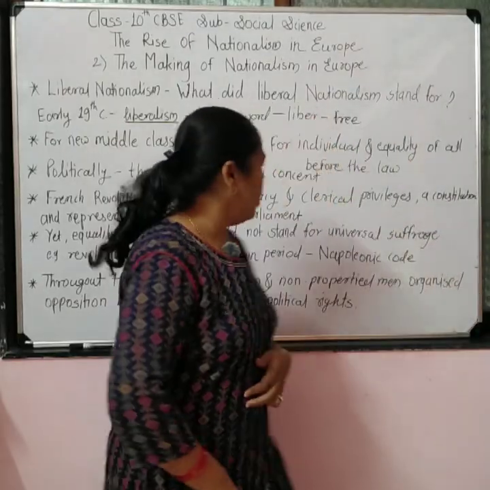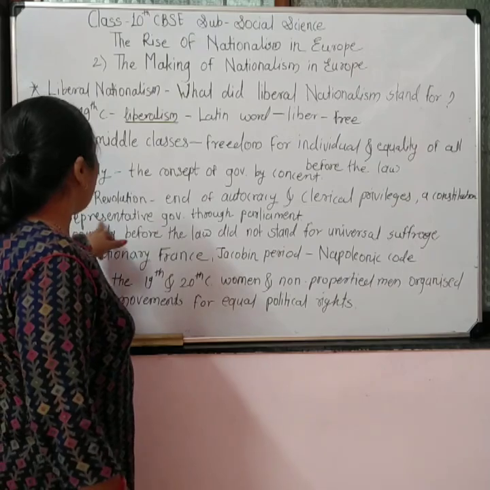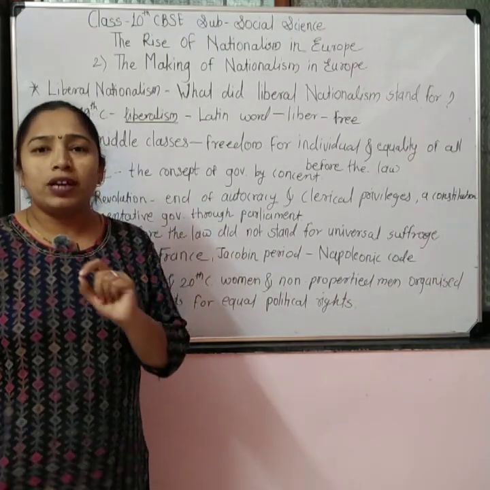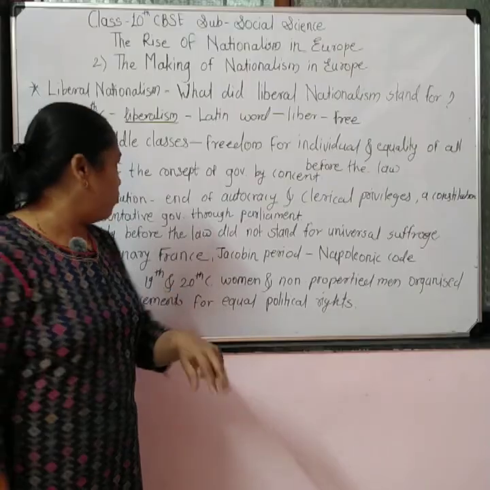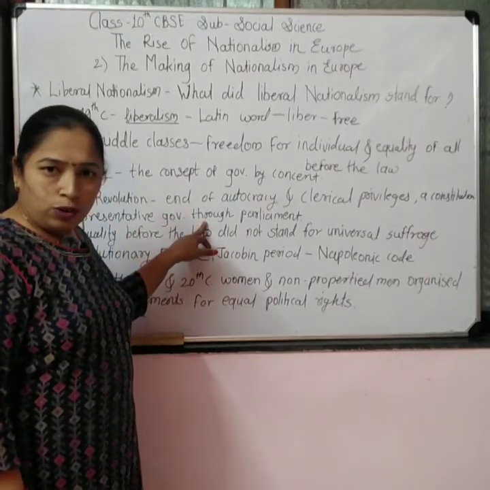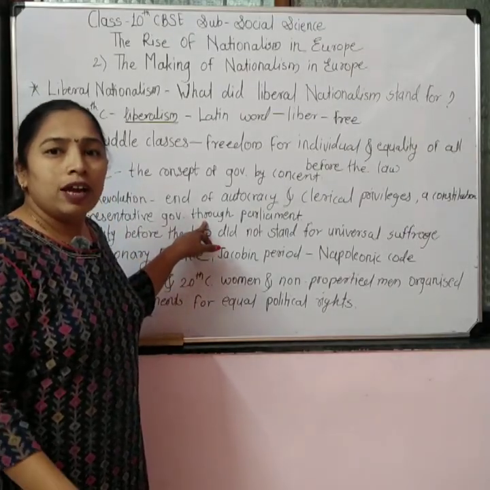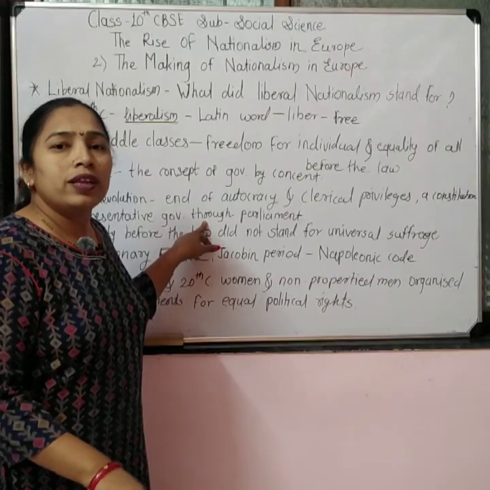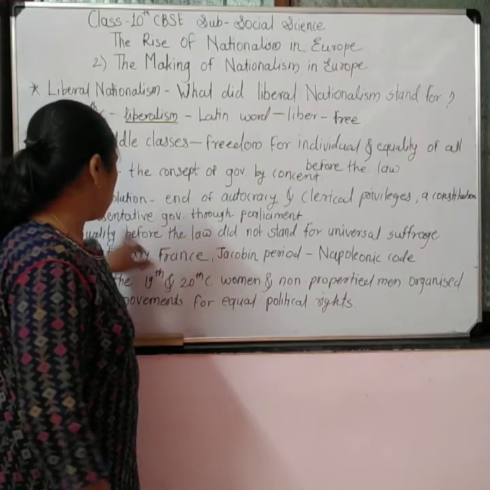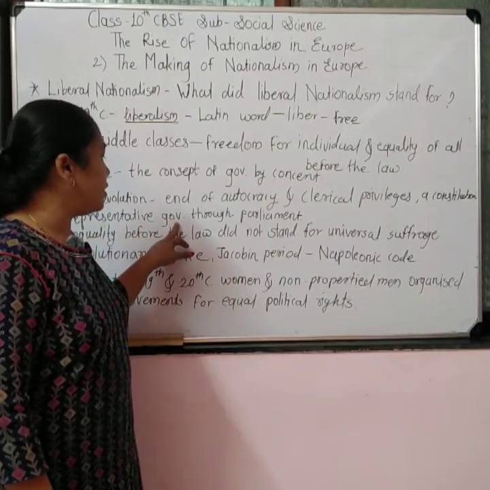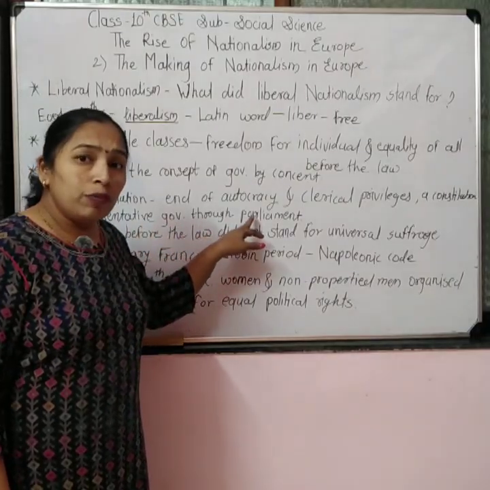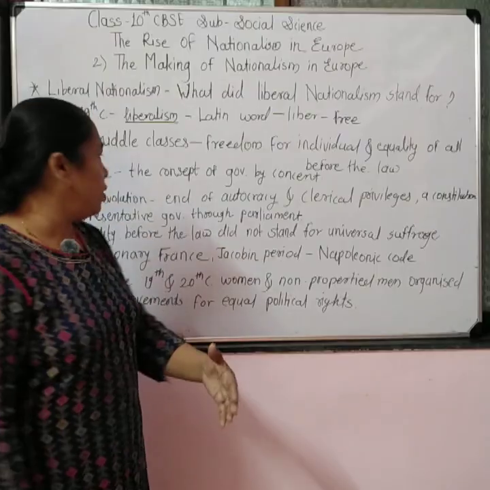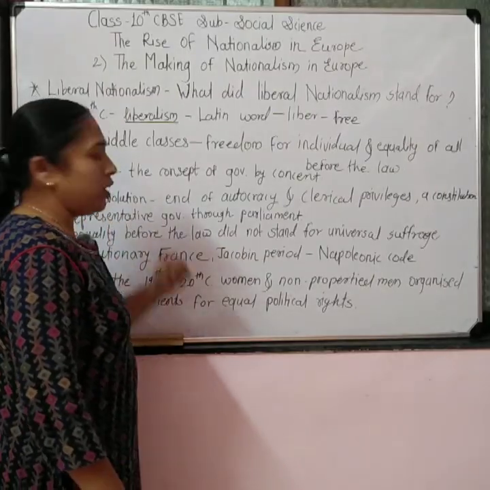They also wanted the representative government. Representative government means what? The citizens of the country themselves will vote to form the government, and people among them will be representatives who will rule the country on behalf of the common citizens. So they wanted the representative government, and the government would be ruled through the parliament. This was the concept of liberalism during the period of the French Revolution.